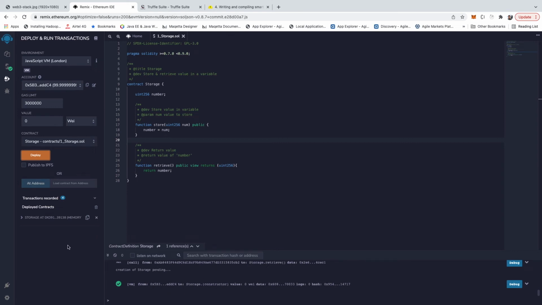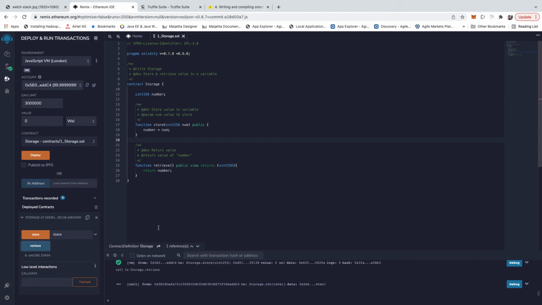So you will see that it deployed that contract, and now I can store any number in it. Say for example, I just want to store, and this is going to do a transaction, and this data is now stored on the blockchain, and I can retrieve it. So don't worry about the syntax of Solidity. I will have a separate session covering all of the basics of Solidity, how you can write smart contracts. So this is something that you can play with.